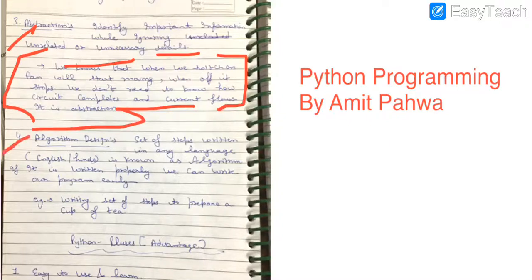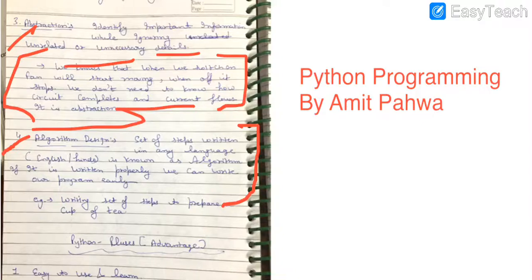Next is algorithm design. An algorithm is basically a set of steps which you can write in any general purpose language, like you can use English or Hindi. Every problem, when you want to solve it, needs a set of steps to be followed, and if these steps are arranged in a proper order, then we can easily solve the problem.